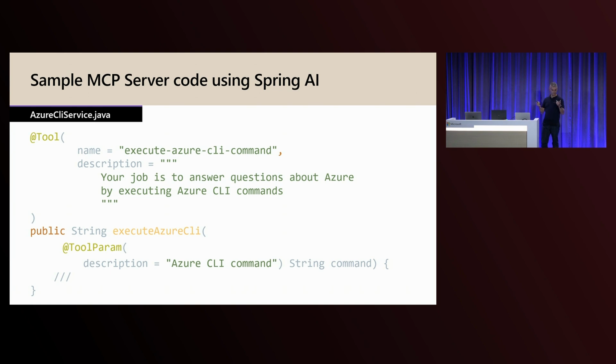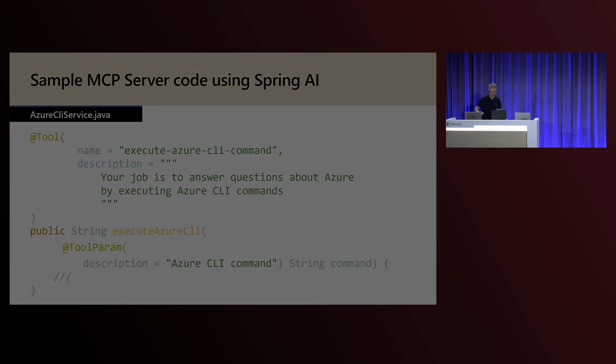I'm going to show you this one. By the way, this one allows you to run the Azure CLI as an MCP server. It's an MCP server I did a couple of months ago, and this got included into the official Azure MCP server. So if you use the Azure MCP server, it's the same code, but it was ported to .NET because it's Microsoft. But the original code is this one, and the prompt is this one, in fact. So you'll see the real one that went into production recently. So let me go back here.